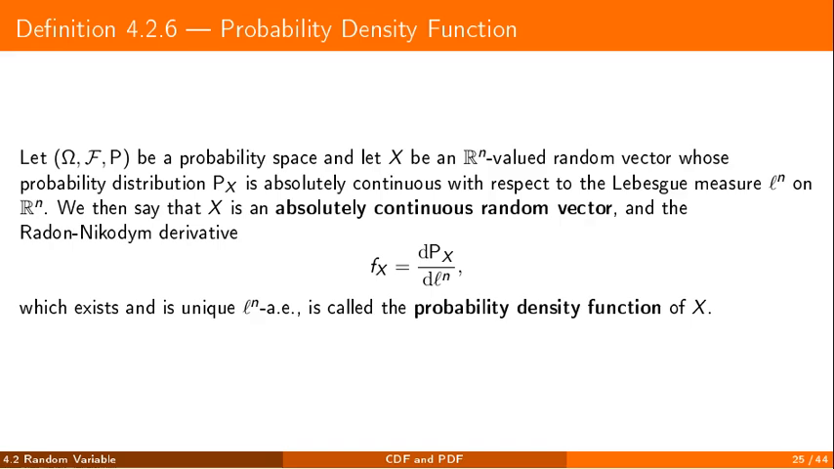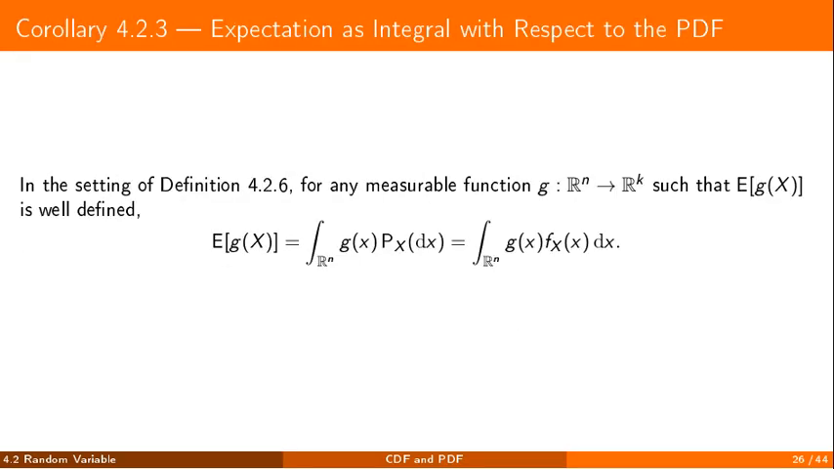When the distribution of a random vector is absolutely continuous with respect to the Lebesgue measure, the vector is called absolutely continuous, and the Radon-Nikodym derivative of its distribution, which exists and is unique almost everywhere, is called the probability density function. In this setting, computing expectations drops one more level. The integral against the distribution becomes an ordinary integral against the density. For any measurable function g, whose expectation of g of X is well defined, this expectation is the integral of g weighted by the density, in the Lebesgue sense, over the whole space.